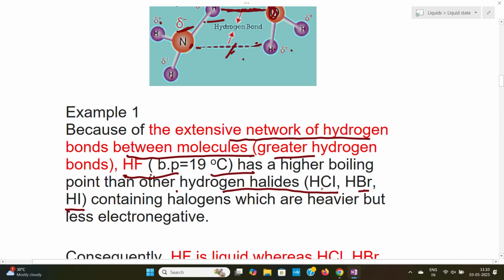They are HCl, HBr, and HI, which are heavier but less electronegative. When we look into chlorine, bromine, and iodine, they are less electronegative compared to fluorine. Therefore, in HCl, HBr and HI, the hydrogen bond formation is very weak compared to hydrogen fluoride. Therefore, the boiling point of hydrogen fluoride is higher than that of HCl, HBr, and HI.